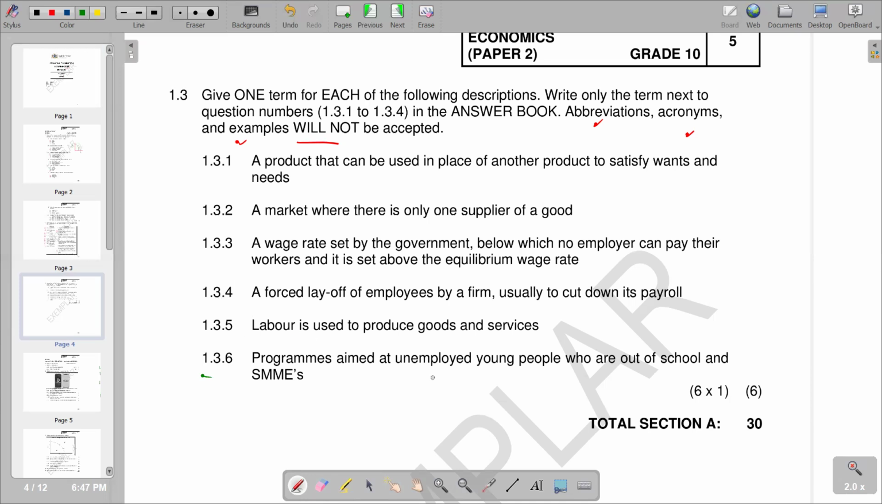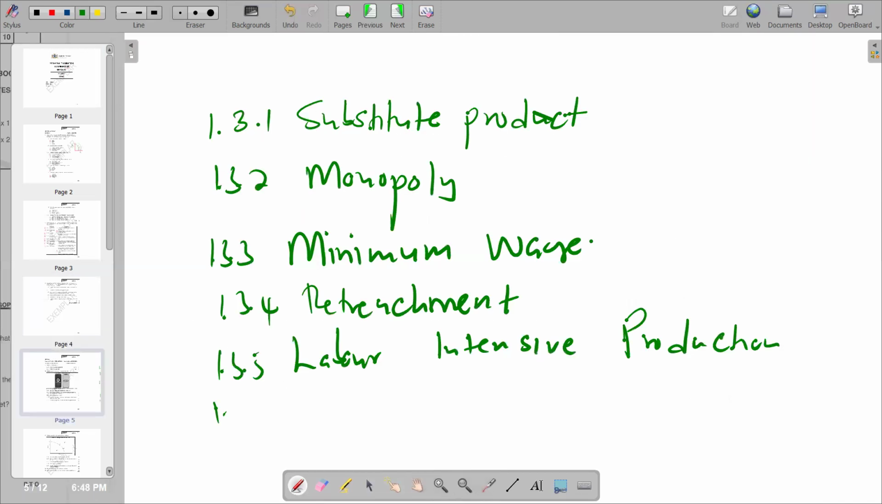The skills programs are aimed at unemployed young people who are out of school and SMEs. We know that the skills program is a short learning program that builds skills with economic value. So it really explains that explanation. It is designed to meet the needs of employers and employees by enhancing knowledge and skills. Also, it helps learners develop employable skills. So for 1.3.6, this is the skills program.